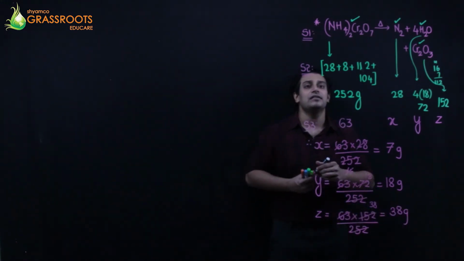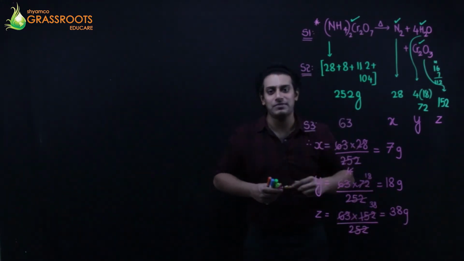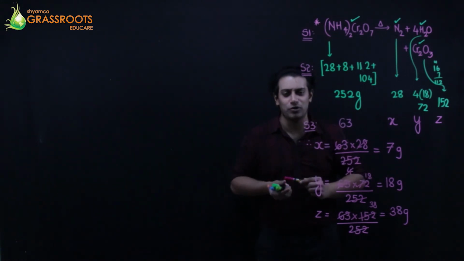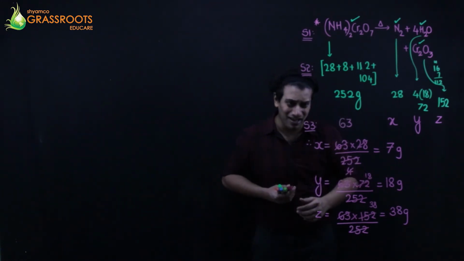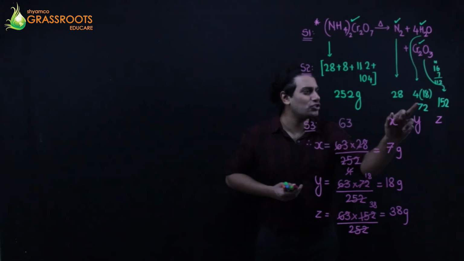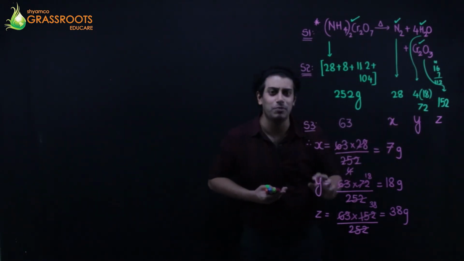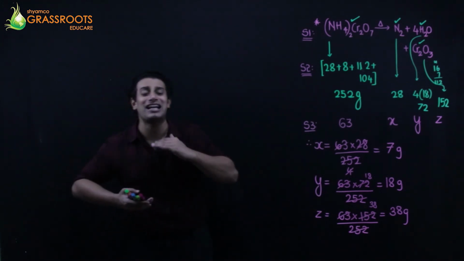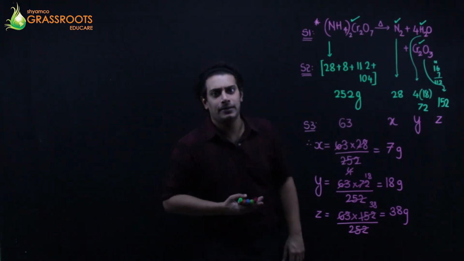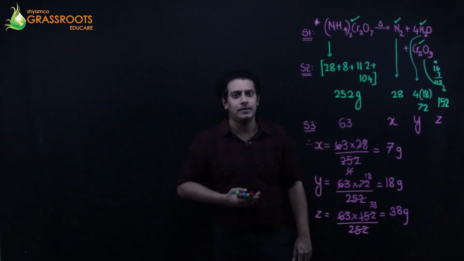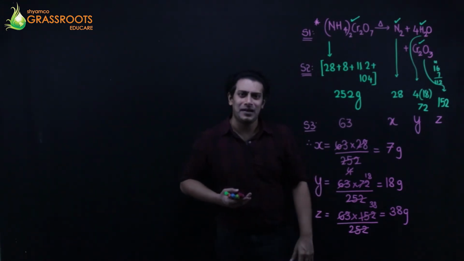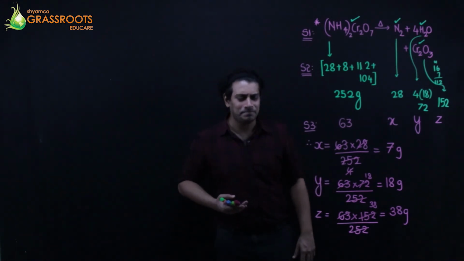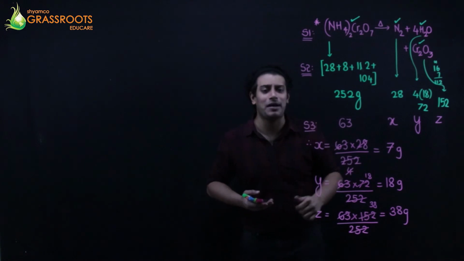That means whenever you heat 252 grams of ammonium dichromate, you will get this much of the individual products. But we are not heating 252 grams. That's just the molecular weight. That is only my reference. Actually, in the test tube, how much am I heating? I am heating only 63 grams.